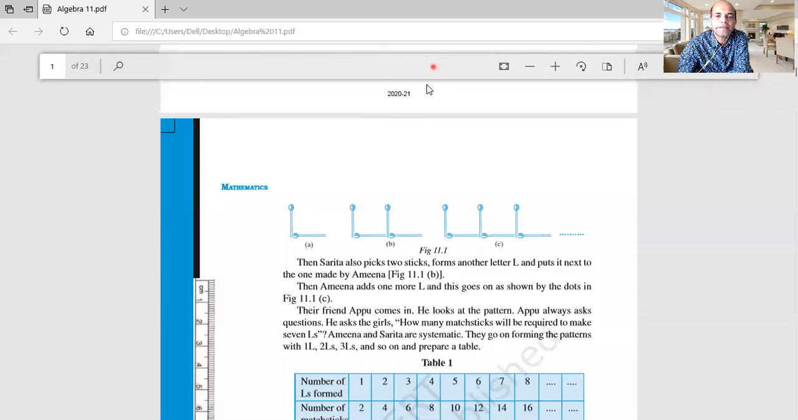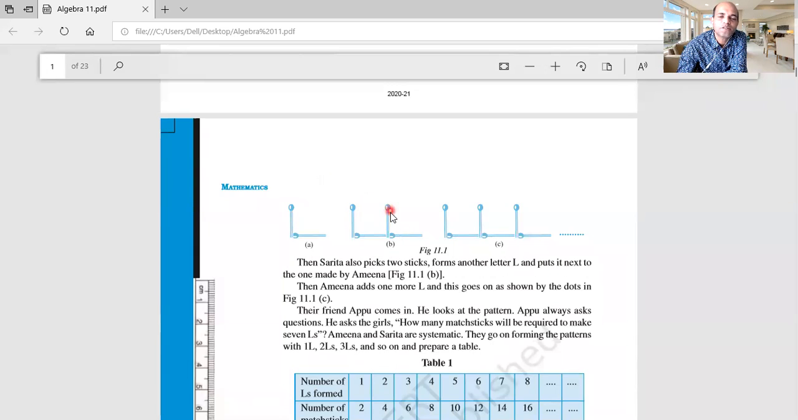Okay. Instead of taking L like this, what you can do, we can use matchsticks, right? Let's take this is a matchstick and this is another matchstick. Good. So if you write one L, how many matchsticks are required? एक L को लिखने के लिए कितने मैस्टिक चाहिए हमें? Yes. 2. One here, one there, so 2.